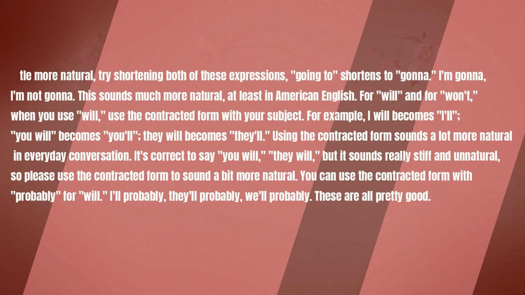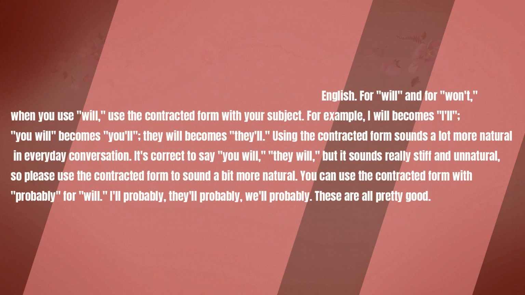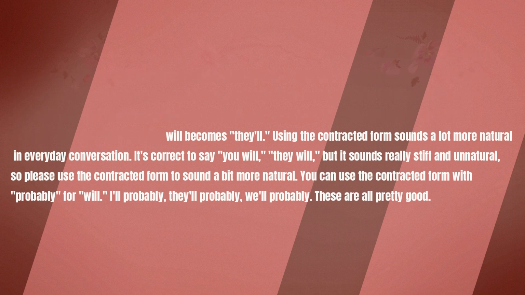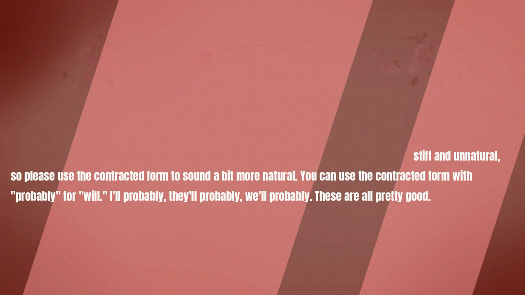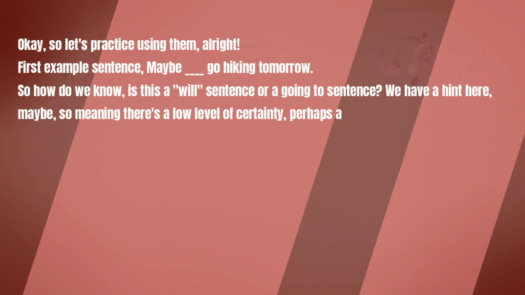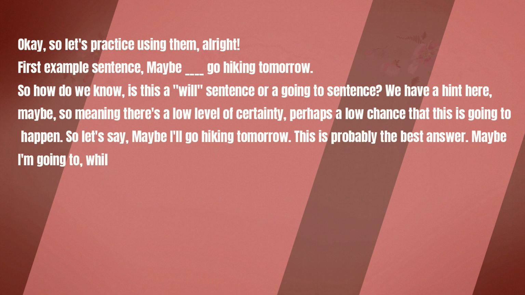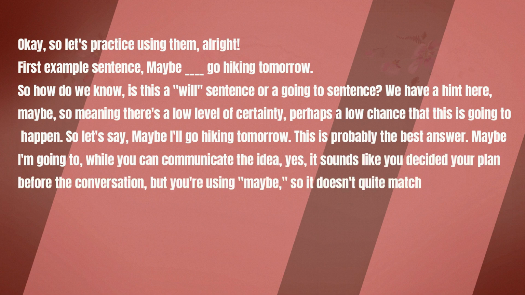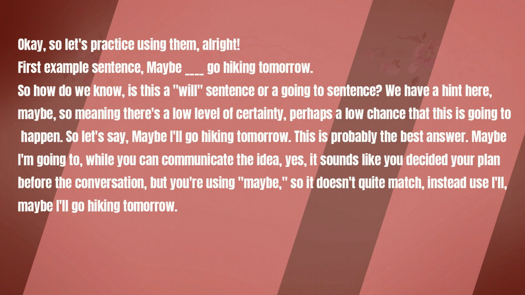You can use the contracted form with probably for will. I'll probably, they'll probably, we'll probably. These are all pretty good. Okay, so let's practice using them. All right. First example sentence, maybe something something, go hiking tomorrow. So how do we know? Is this a will sentence or a going to sentence? We have a hint here, maybe.